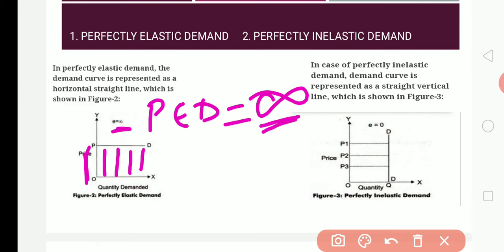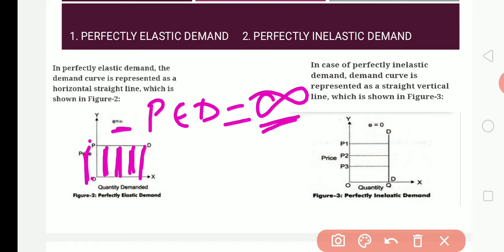This symbol indicates infinite. Infinite means no end, endless. So here the price of a commodity is OP, but the quantity demanded is unlimited, infinite. So here the percentage change in demand is unlimited. So we call it PED equals infinite.